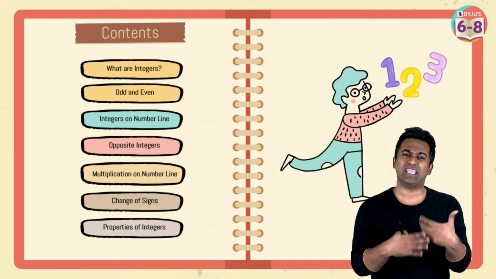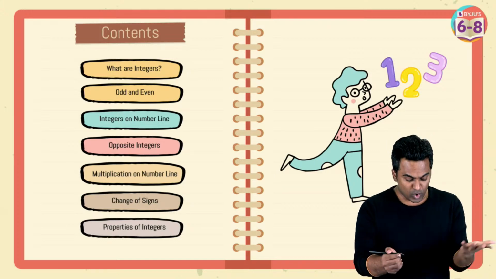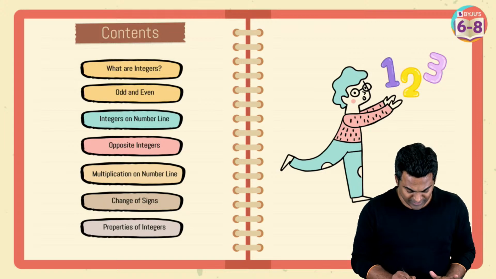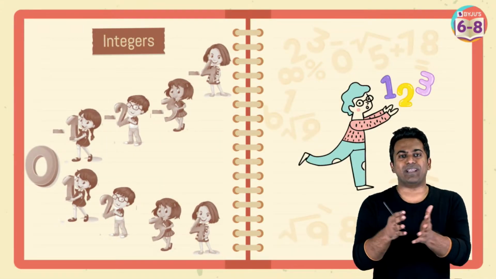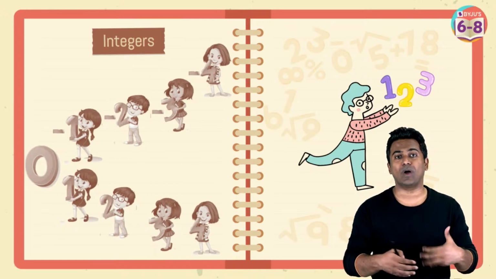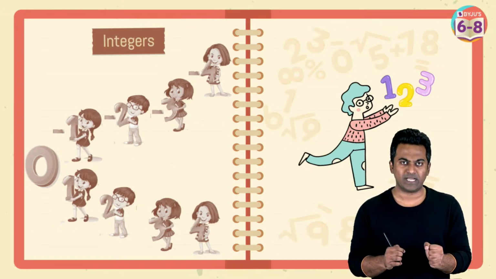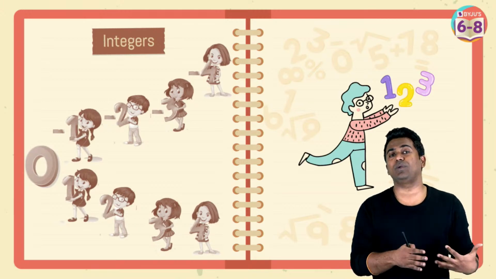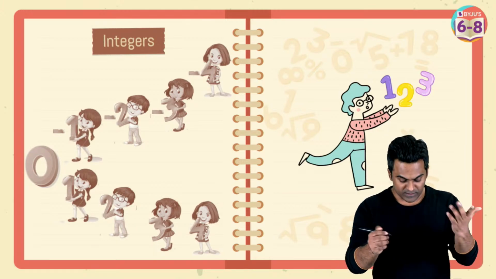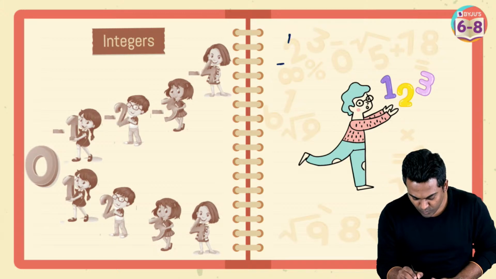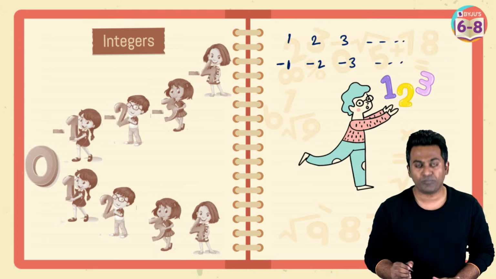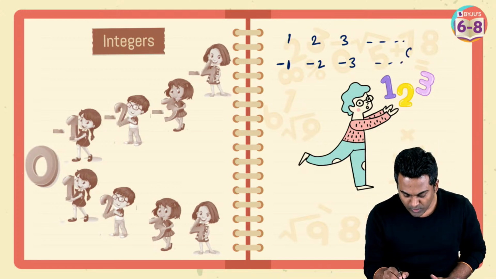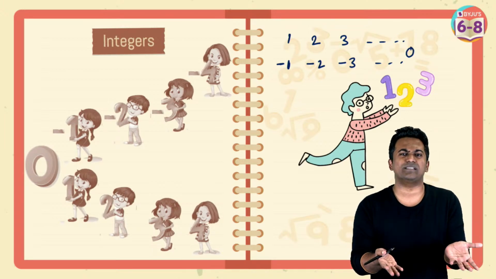Let's start off in a quite basic way, with a good recall of what integers are. Take the set of natural numbers. What are natural numbers? 1, 2, 3, 4, 5, and they go on and on. To this, first we add the opposites. The opposite of 1 is -1, the opposite of 2 is -2, the opposite of 3 is -3, and the list goes on and on. But we also include the number 0 there. So all of these are going to be integers.